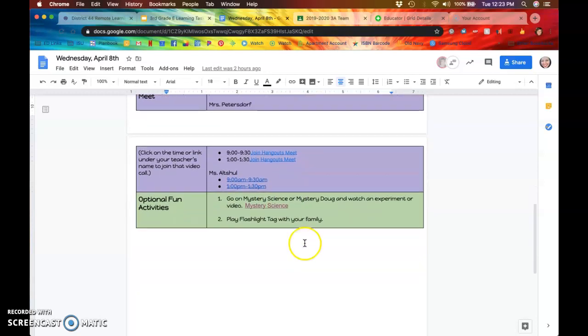At the very bottom here, we have optional fun activities, and these are optional and they are fun in my opinion. What that means is these are not activities that you have to do for us, but if you have some extra time and are looking for something more to do, it's just more to keep you busy and to have fun with. Since these are optional, you don't have to do them, but there will always be options there at the bottom for you.